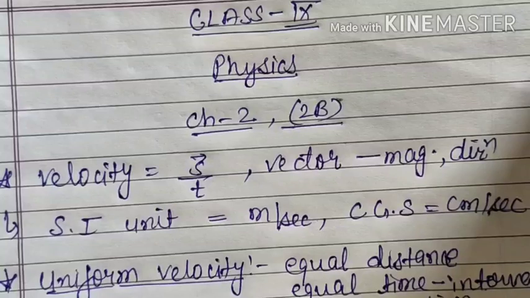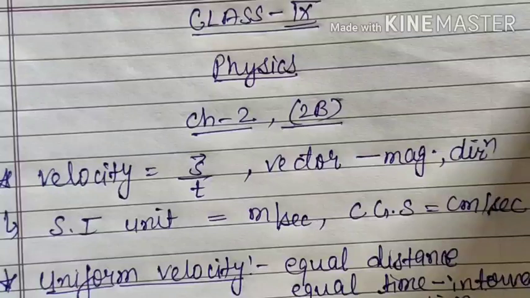So speed is not a vector quantity, so here direction doesn't matter. In which direction the vehicle is moving doesn't matter here. That means speed is either positive or zero, but velocity can be positive, negative or zero. Right? That means when the direction changes, the velocity will become negative. So in that condition, the velocity will be negative.